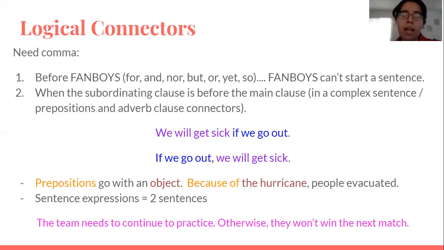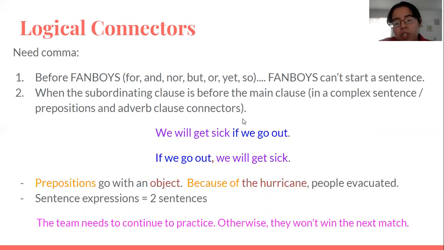Then number 2, when the subordinating clause is before the main clause. Like we said, in a complex sentence, when we start with the subordinating clause, we need a comma before the main clause. So this one is for when we have prepositions or adverb clause connectors. So not conjunctions, only prepositions and adverb clause connectors.